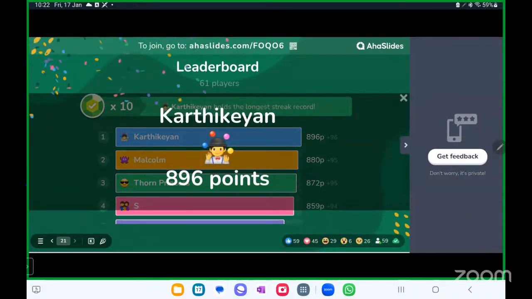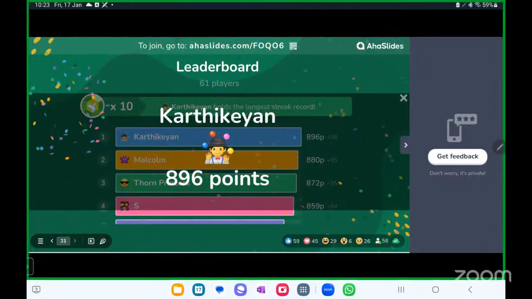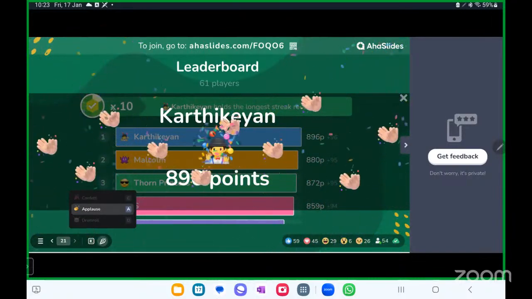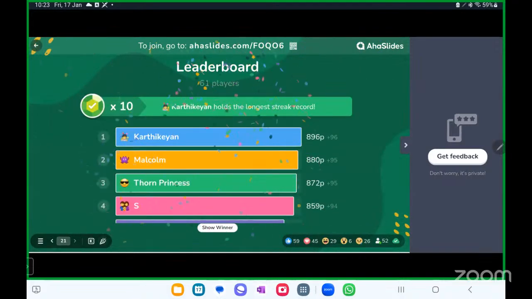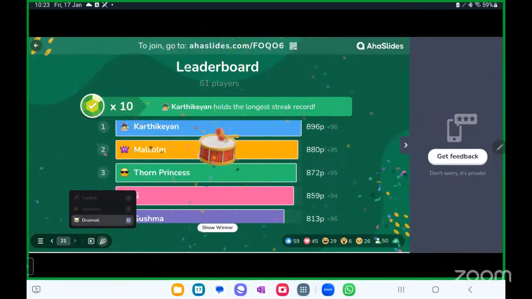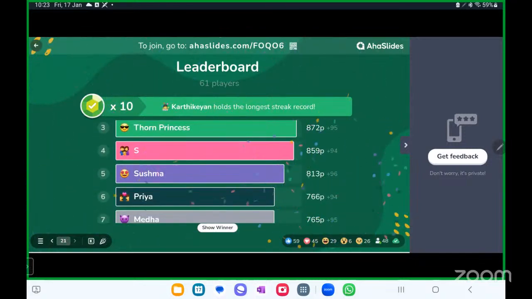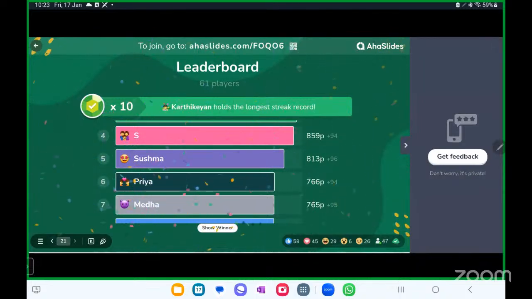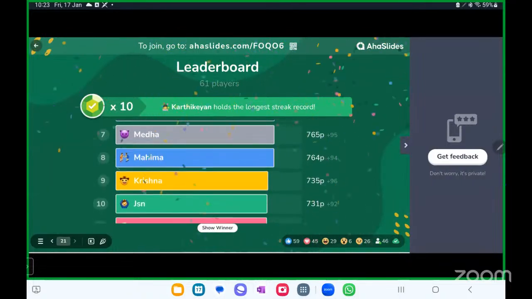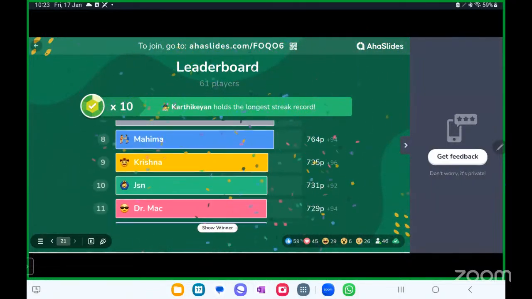Karthikeyan is the winner of today's quiz, and he has answered all 10 questions correct. I think Malcolm and Thorn Princess have also got all of them right. You deserve applause. Second place we have Malcolm, and at third place we have Thorn Princess. Congratulations, guys. Congratulations, Karthikeyan. At fourth place we have Sushma, fifth Priya, sixth Medha, seventh Mahima, eighth Krishna, ninth JSN.